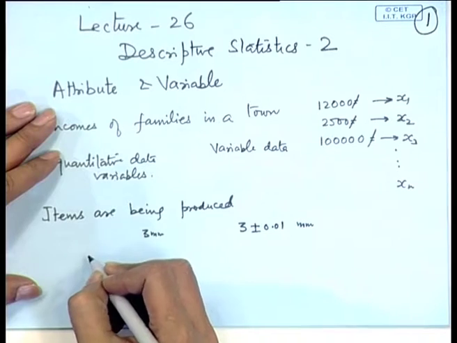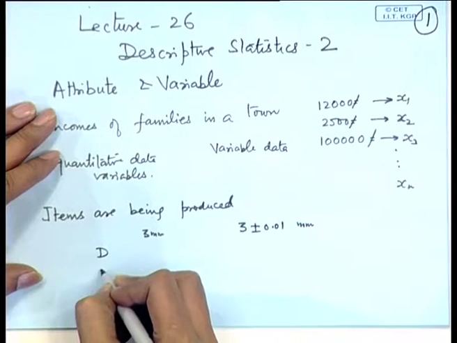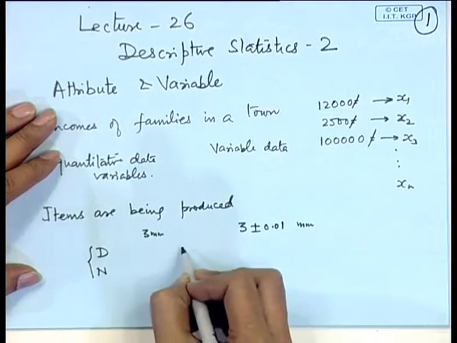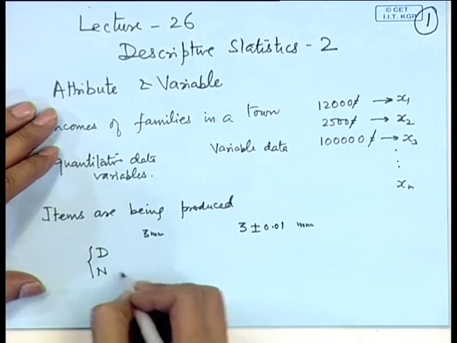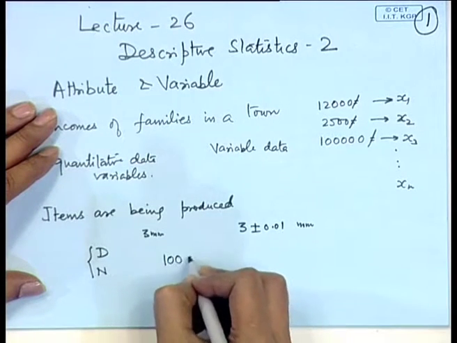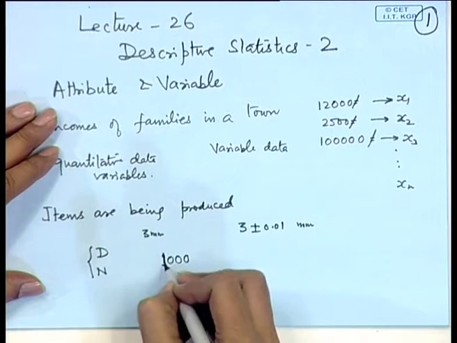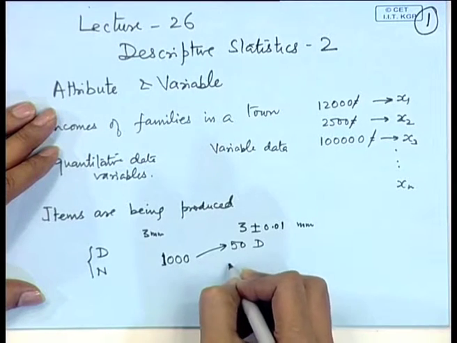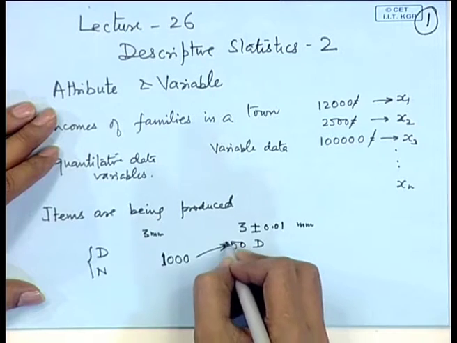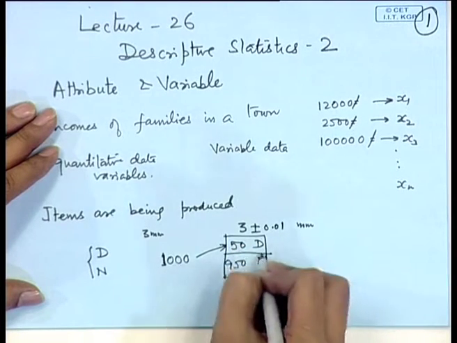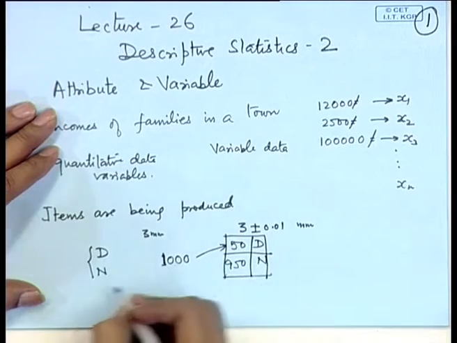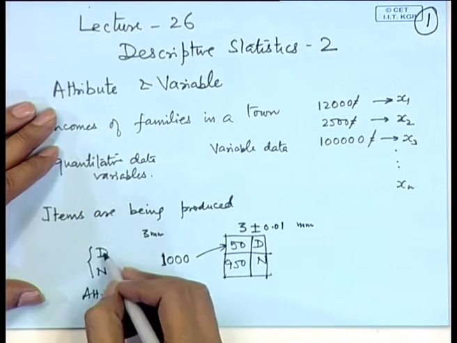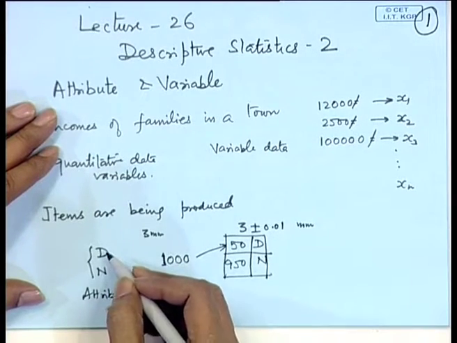However, the inspector reports an item to be defective or non-defective. So, corresponding to each item, the value recorded is either D or N. Now, if we record for 1000 bolts D or N's, then out of this maybe 50 are defective and 950 are non-defective. So, at a second stage the data becomes quantitative. This is known as attribute data, because here the initial recording is in terms of the characters, that is, or you can say the type.